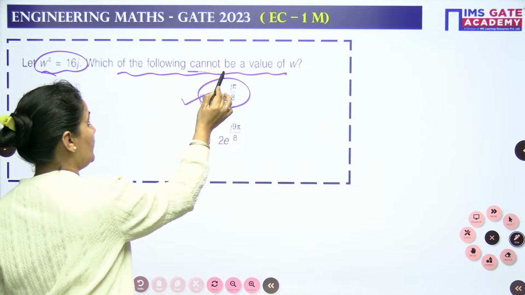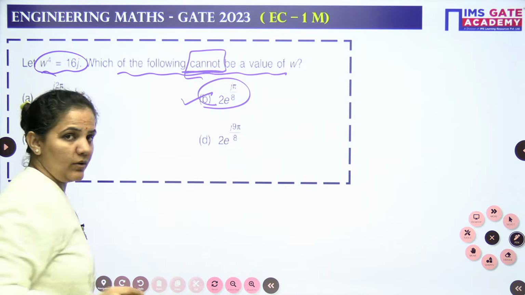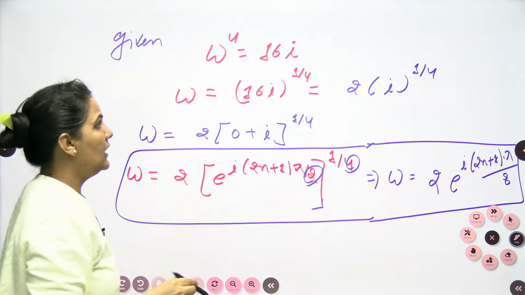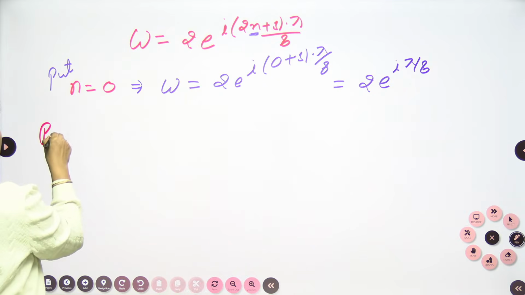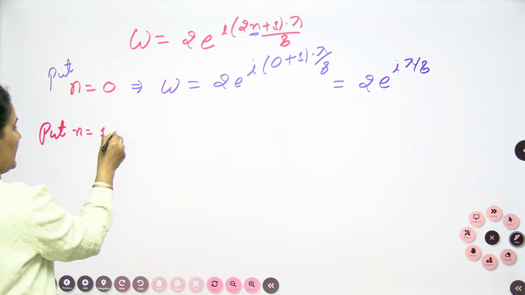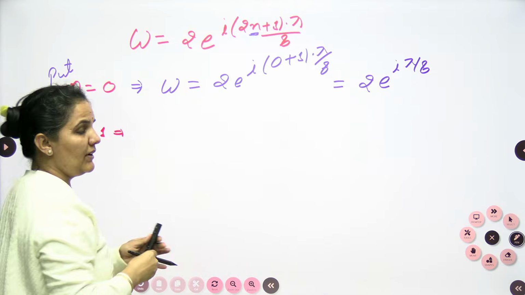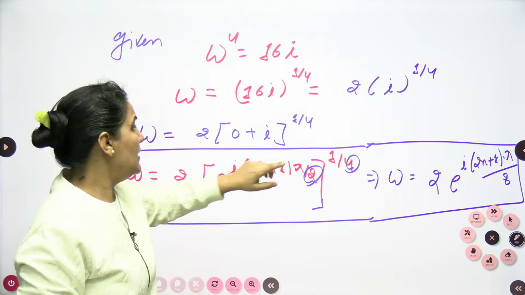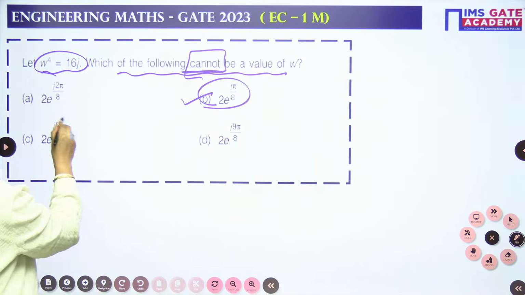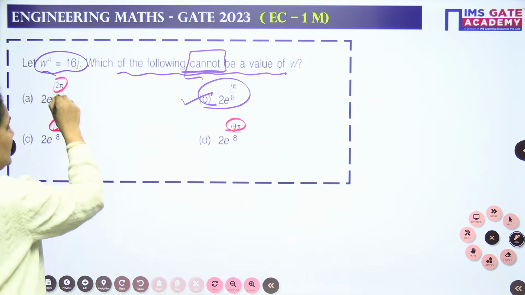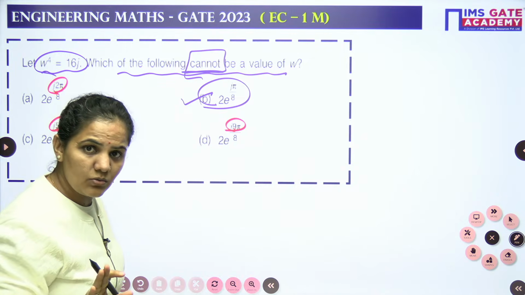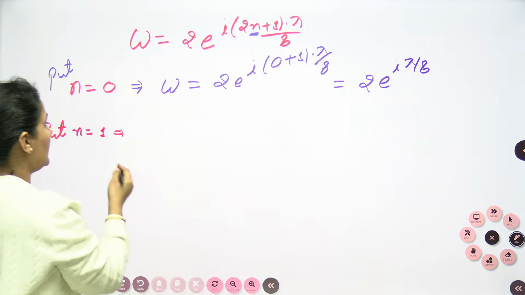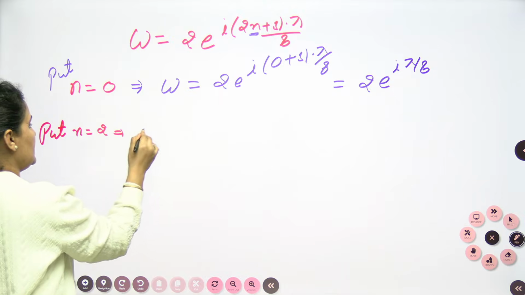I need to find out which is not possible. So this one is true. Alright, let's put n is equal to 1, guys. Now just look here. If I put n is equal to 1, this will become (2 plus 1), 3 pi by 8. But I cannot see any value of 3 pi by 8 in the option. So I will not put n is equal to 1. Rather than putting n is equal to 1, I will put directly n is equal to 2.